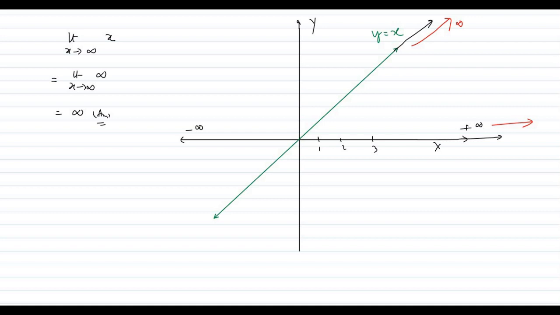Now on the negative side, if we have been given limit x tends to minus infinity of x, then the answer will be what? Minus infinity. Graphically we can easily represent this one, right? X goes towards minus infinity this way, and this line goes towards minus infinity on the negative side, like that way it will go on and go on. So that is how we can explain it graphically. Similarly, if we go to find limit x tends to infinity, suppose 3x, so what will happen?